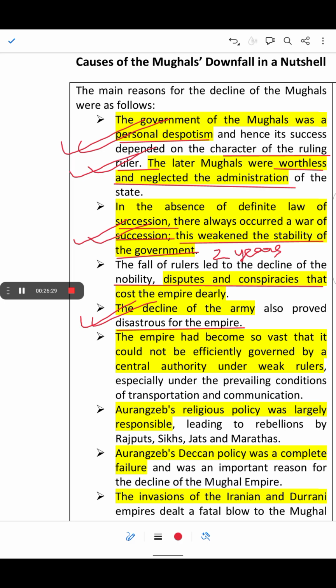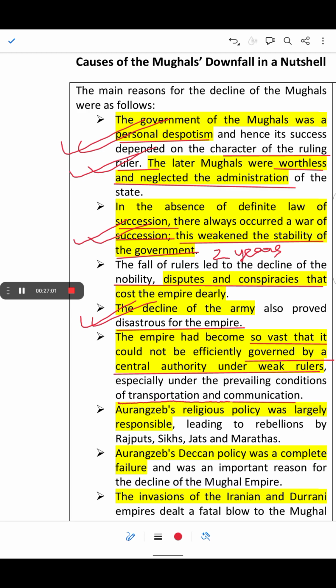The empire had become so vast, because expeditions to expand the empire drained the resources, that it could not be efficiently governed by central authority under weak rulers, especially under the prevailing conditions of transportation and communications.